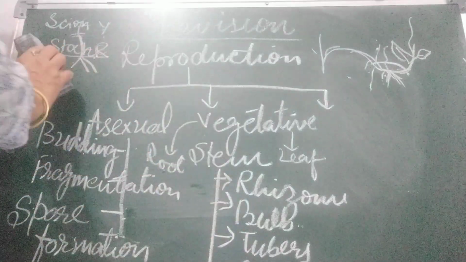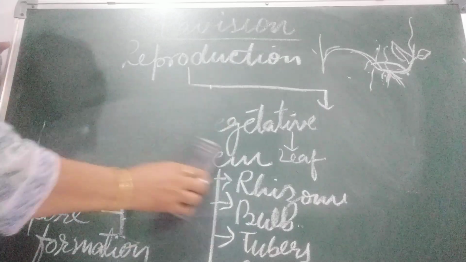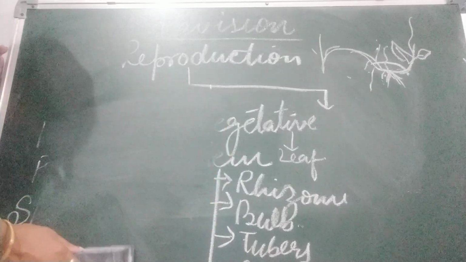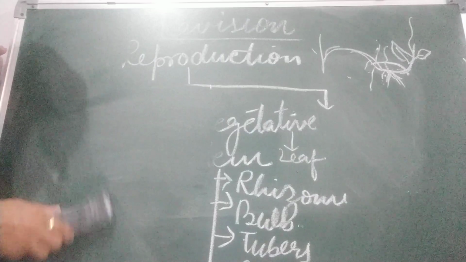This is very popular nowadays, tissue culture. A small piece of tissue, what do we call that, is called an explant. The explant we take is cut out from the growing tip of the plant, then we place it in a nutrient rich medium which promotes cell division. This is a group of cells, and when we put it in a nutrient rich medium, multiplication of cells will take place.